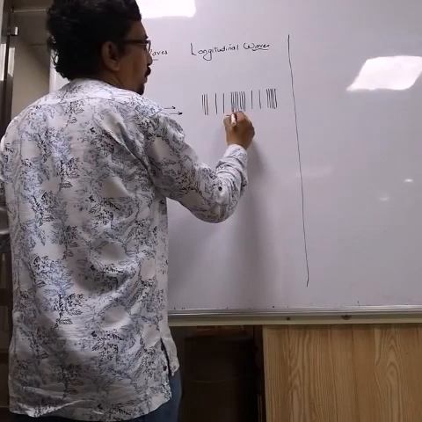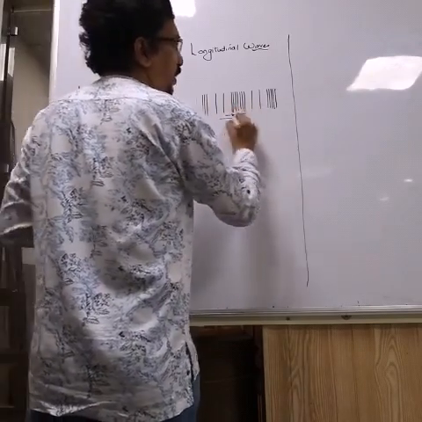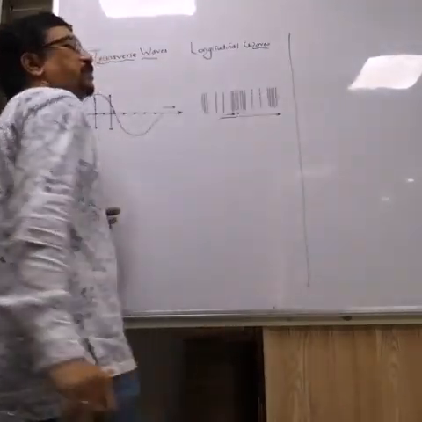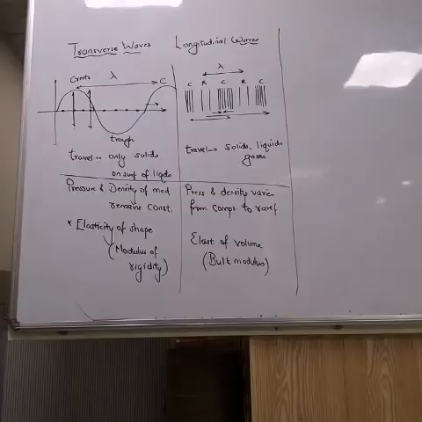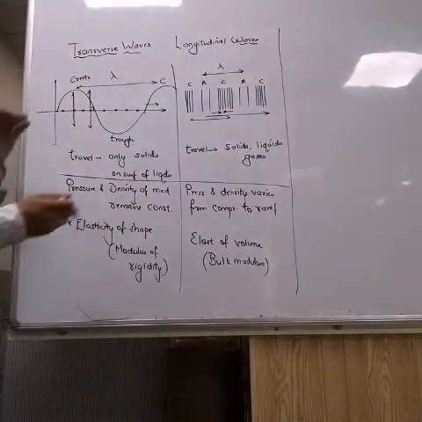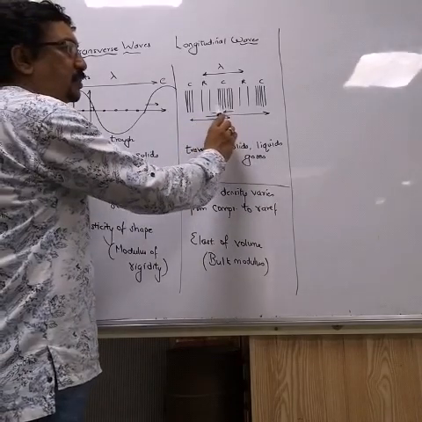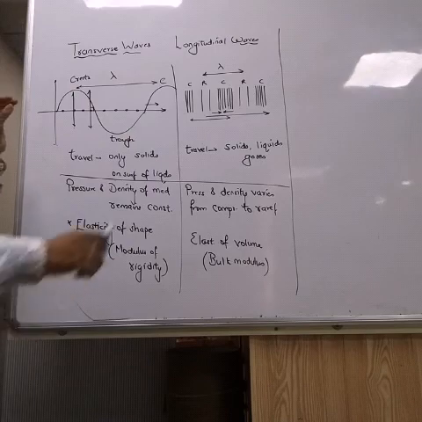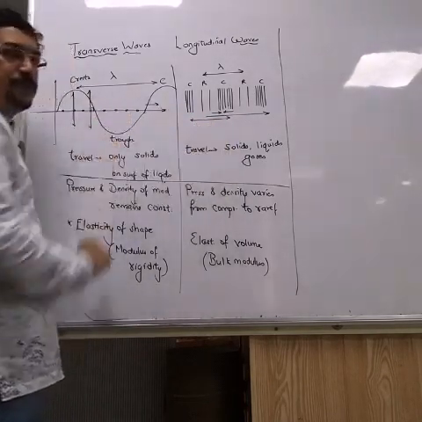The particles are vibrating to and fro, and the direction of propagation of wave is parallel to it. So here in longitudinal waves, the direction of vibration is parallel to direction of propagation of wave. Okay, this is the major difference between transverse waves and longitudinal waves.